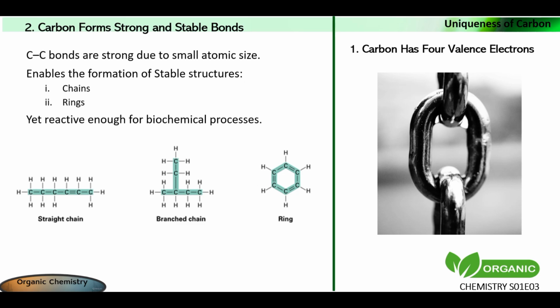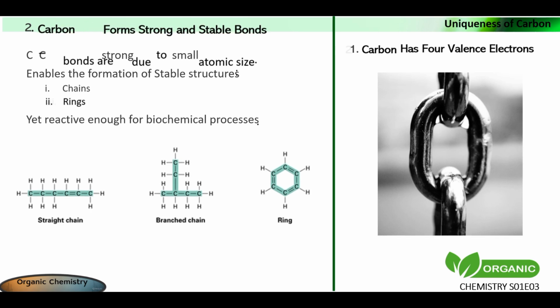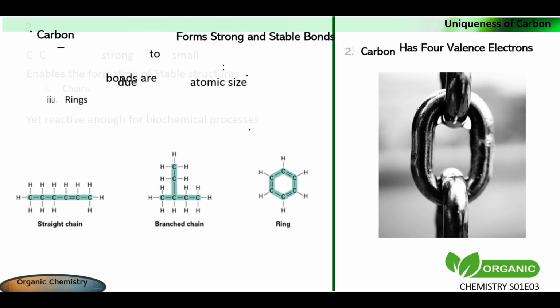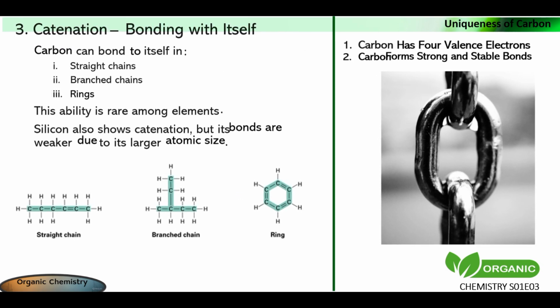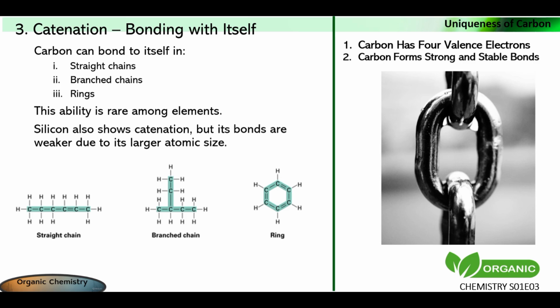Carbon-to-carbon bonds are strong because of their small atomic size. This strength allows carbon to create long chains and rings that are stable but also reactive enough for biochemical processes. 3. Carbon shows catenation, the ability to bond with itself, forming long chains. Carbon is one of the few elements that can bond with itself in long chains, branched structures, and rings. This property, called catenation, leads to the enormous variety of organic compounds.